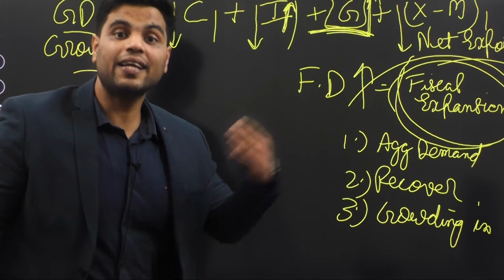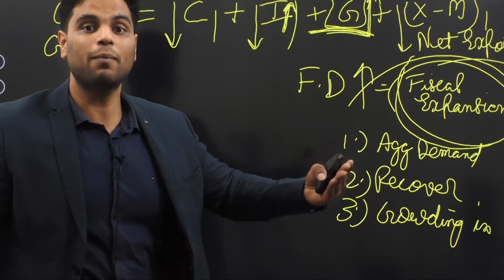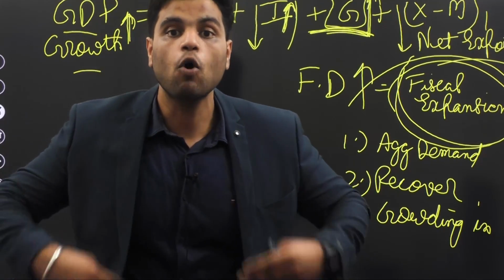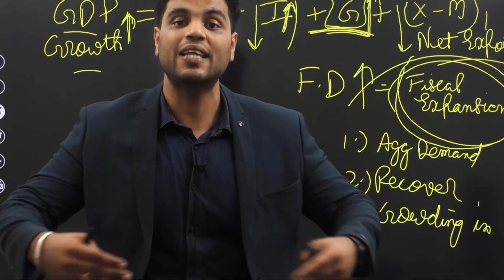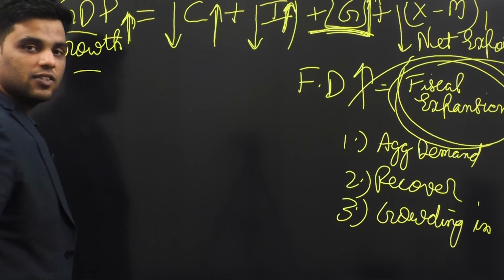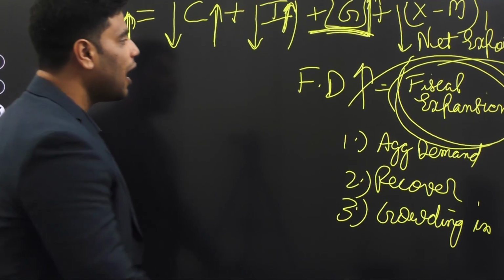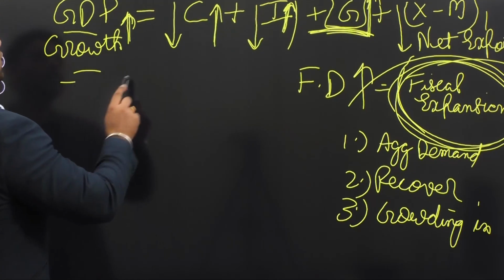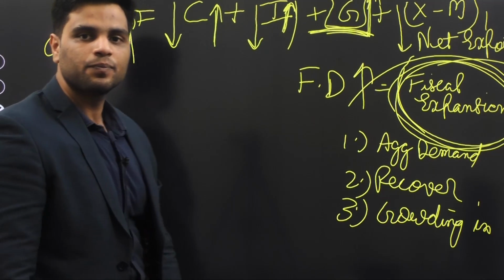This further increases aggregate demand. And when aggregate demand is high, people's income also rises. And when people's income levels are rising, their consumer spending also rises. So you see how through fiscal expansion, government saves an economy from a recession and GDP growth starts to rise.